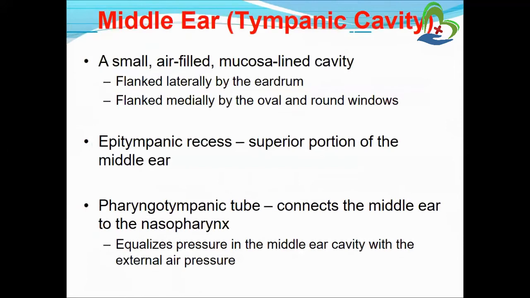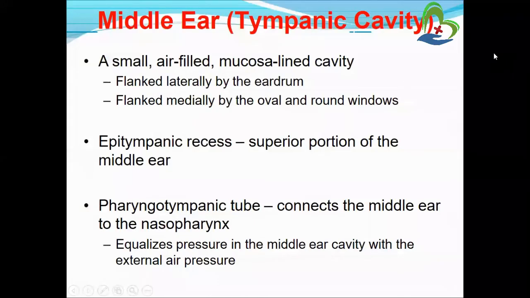Now the middle ear. The middle ear means the tympanic cavity, a small air-filled, mucosa-lined cavity, flanked laterally by the eardrum and medially by the oval and round windows. There are two windows in the middle ear, oval and round.